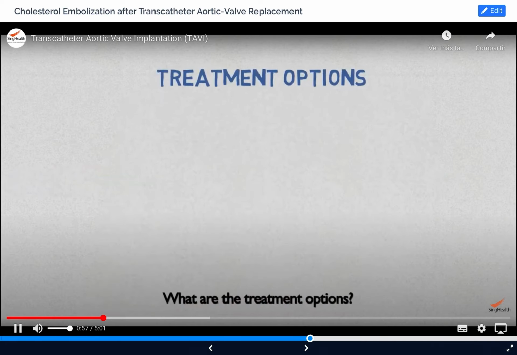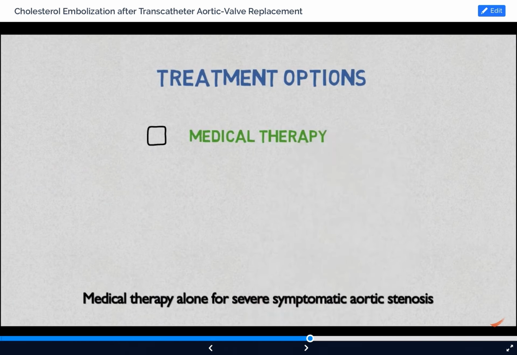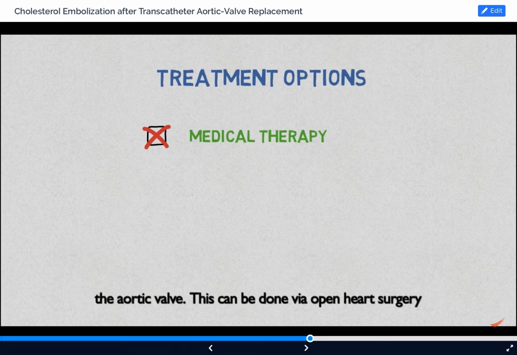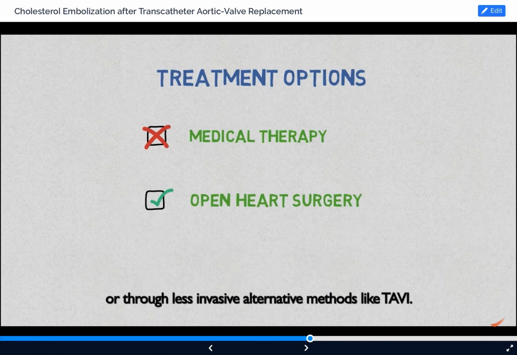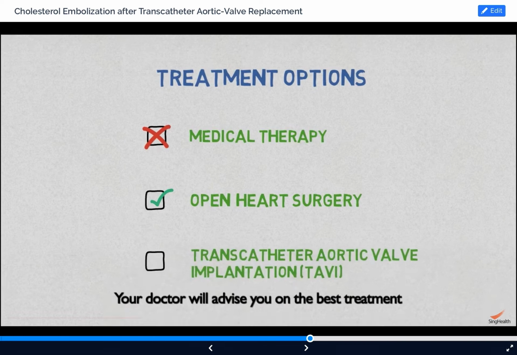What are the treatment options? Medical therapy alone for severe symptomatic aortic stenosis is generally ineffective. The primary treatment will be to replace the aortic valve. This can be done via open heart surgery or through less invasive alternative methods like TAVI. Your doctor will advise you on the best treatment option for your situation.